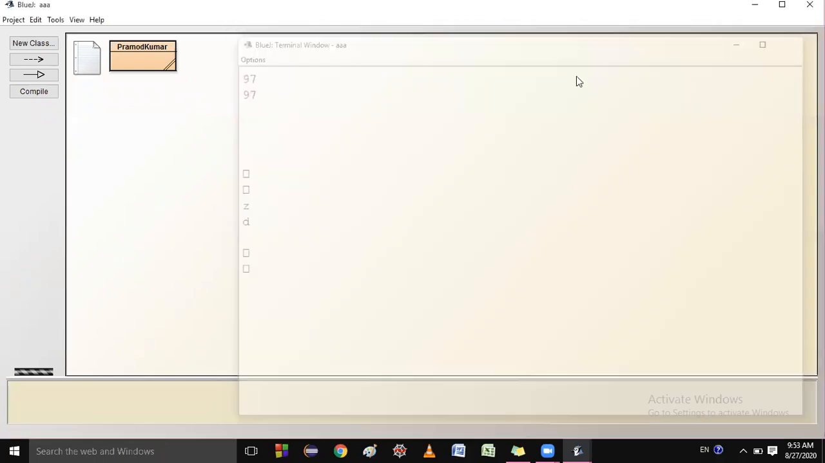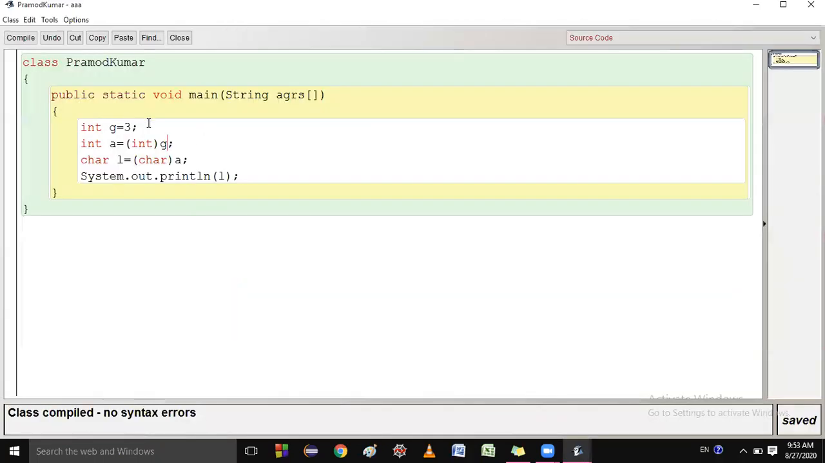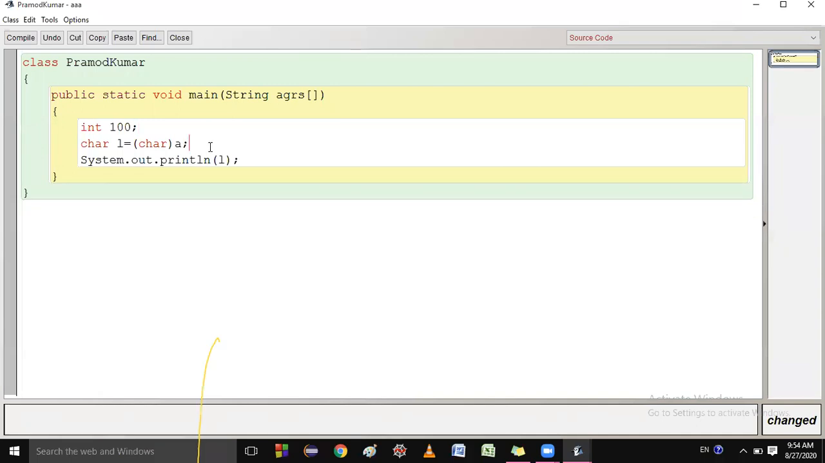Just see here what I want to show you. If you write here, students, anything, suppose I write here int 100, is this an integer value? Students, this is treated as an ASCII value. Is it clear to you?